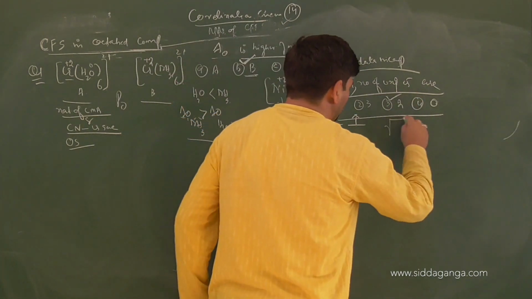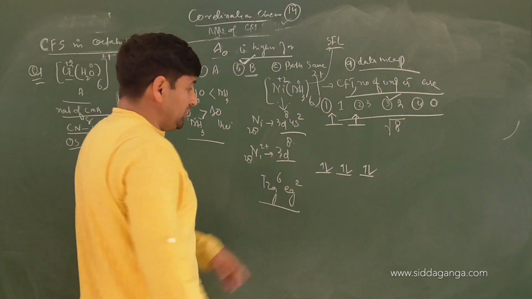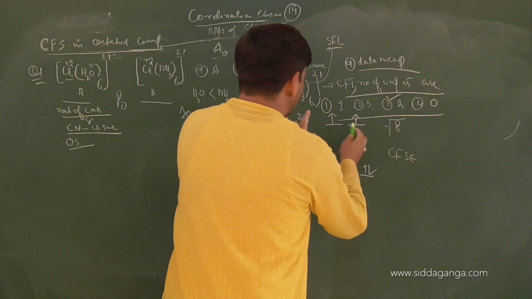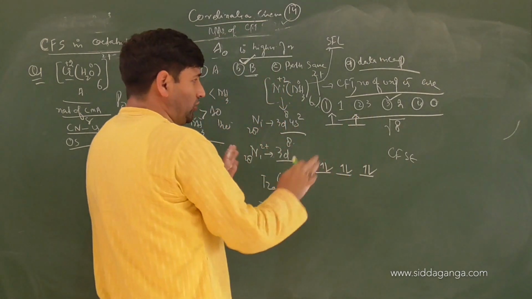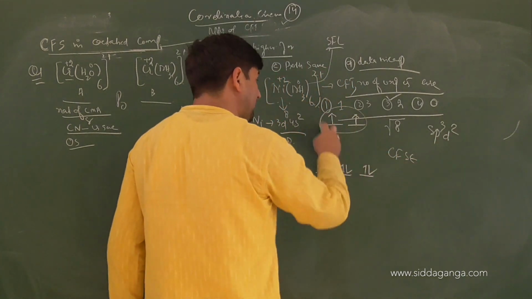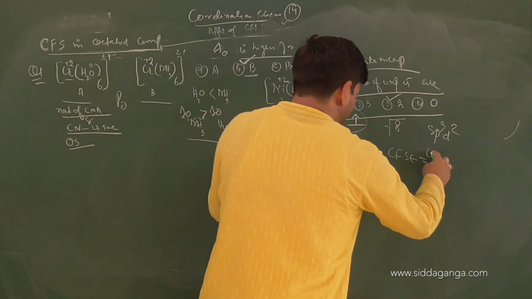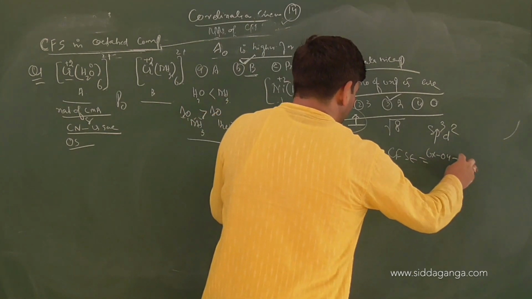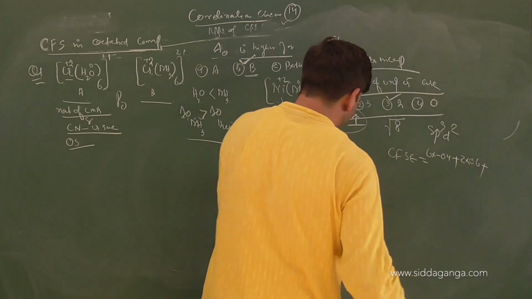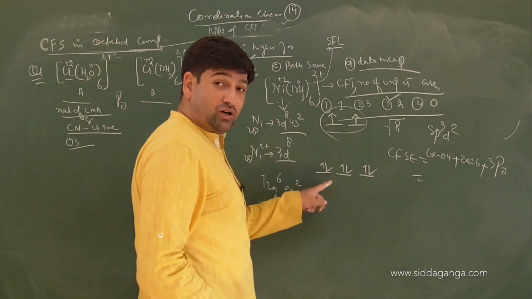Number of unpaired electrons is 2. That means the magnetic moment will be √8. The electronic configuration is t2g6 eg2. Even if you want, you can calculate CFSE now. Now tell me, is any d orbital, inner orbital free? No. What is the hybridization then? sp3d2. It will be an outer orbital complex. It will be paramagnetic with 2 unpaired electrons. And CFSE will be 6 into minus 0.4 plus 2 into 0.6 plus how many pairings? 3 pairings have occurred, because this is strong field, so pairing has occurred here, right?